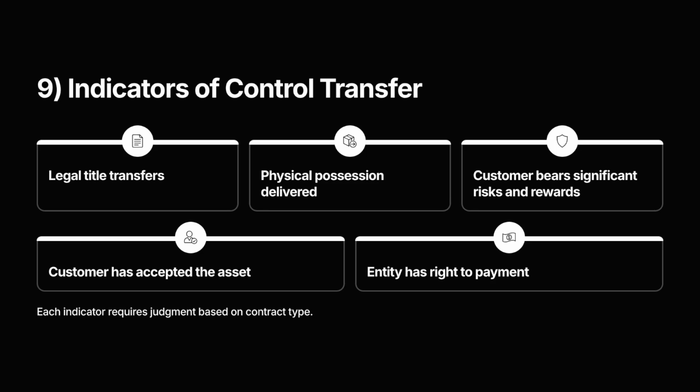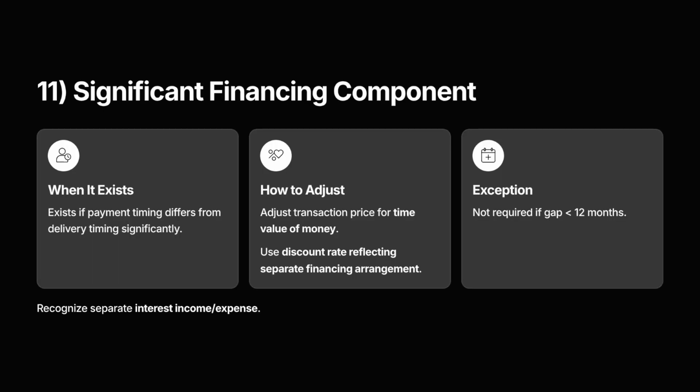11. Significant financing component. Sometimes there's a long delay between delivery and payment. If that delay significantly affects the value of consideration, there's a significant financing component. In such cases, the company adjusts the transaction price for the time value of money, using a discount rate that reflects a separate financing arrangement. If the gap between payment and performance is less than 12 months, the effect is typically ignored. Interest arising from this adjustment is recorded separately as interest income or expense.